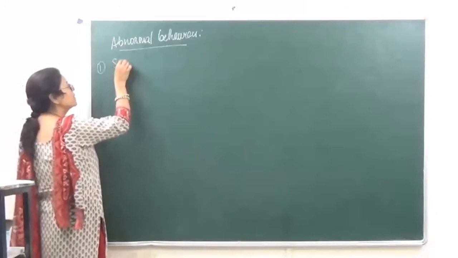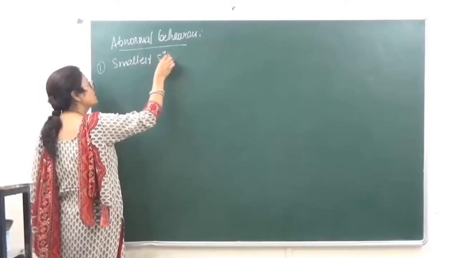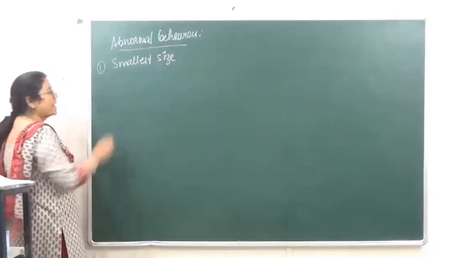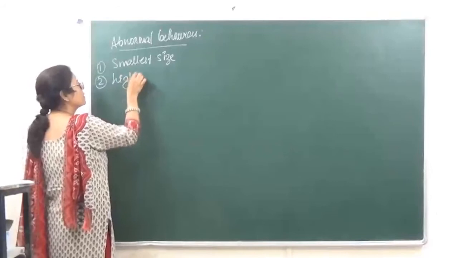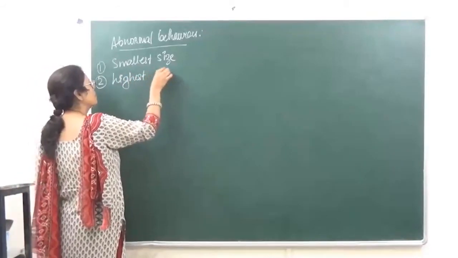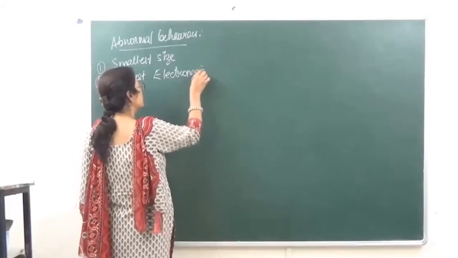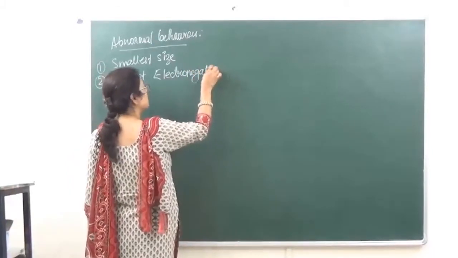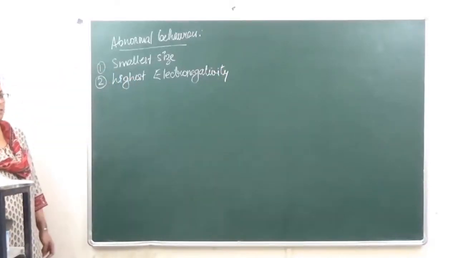Number one, it has the smallest size. ठीक है? Number two, it has the highest electronegativity. ठीक है?